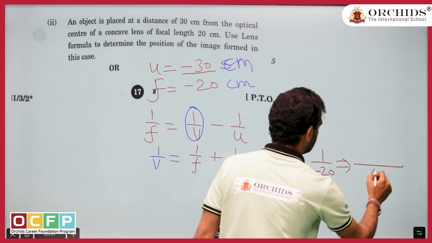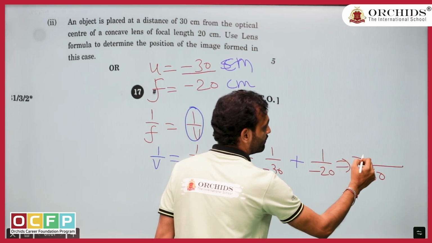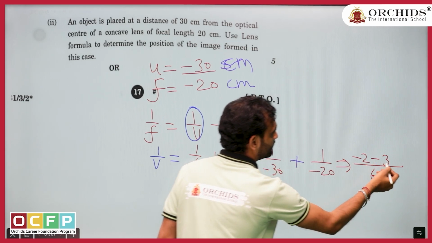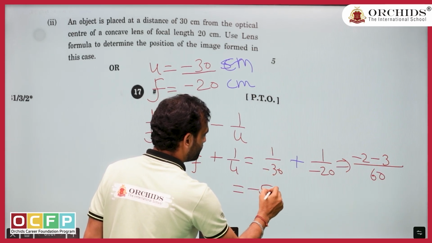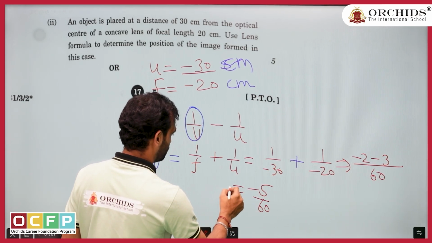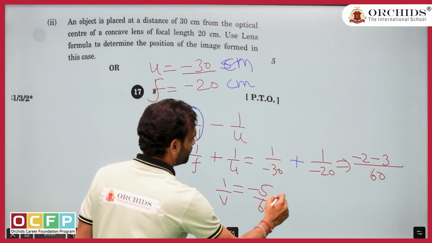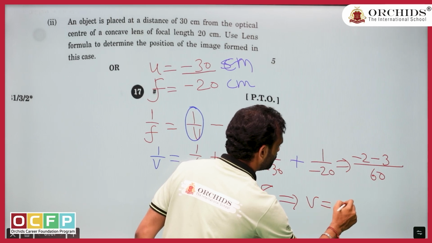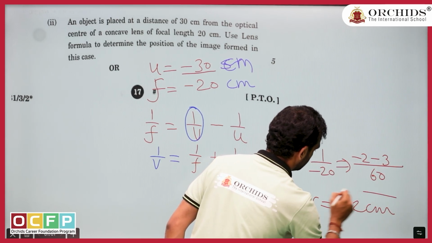LCM will be 60. To make it 60, we will multiply by 2, and to make it 60, we will multiply by 3. So minus 3 minus 2, minus 5 by 60. So 1 upon v, if you reverse it, so 12. So v equal to minus 12 centimeter.